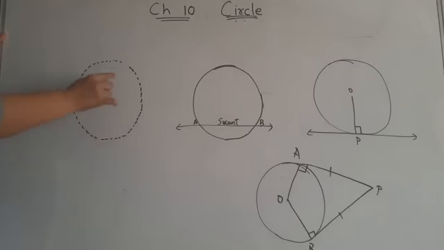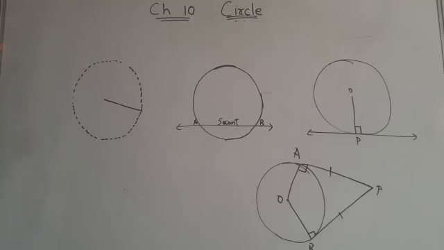So again I am repeating, set of points lying at a fixed distance from a fixed point is known as a circle. Now children, this you all have already learned. All this set of points, it makes a circle. All the points lie at the same distance from the fixed point, that is center. So here you can say this is known as radius of a circle.